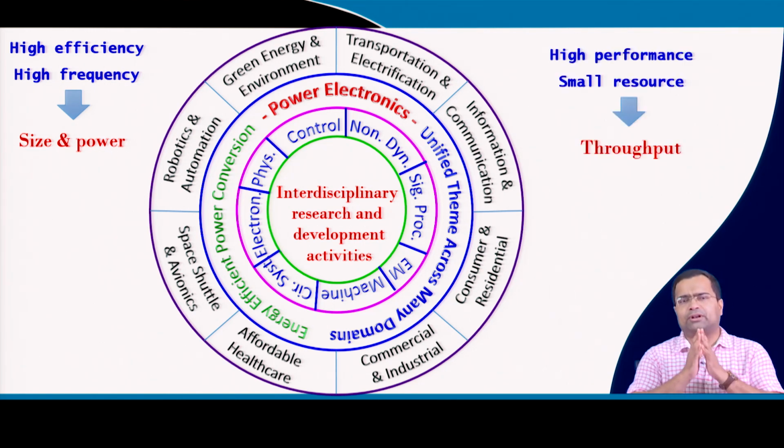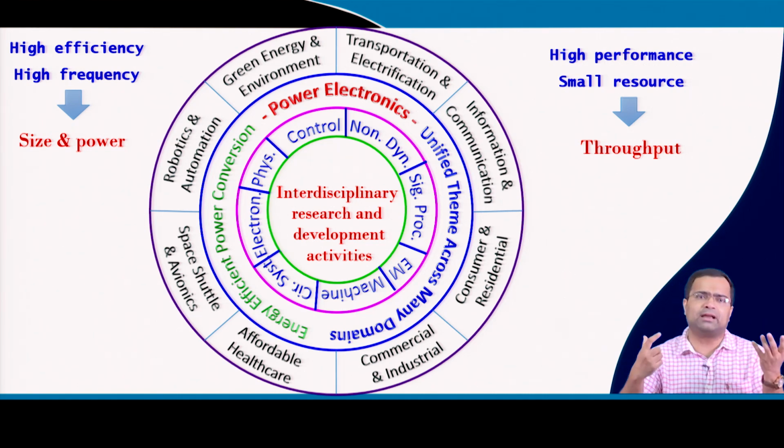It is also important that power electronics, at present and in future, meets various stringent performance requirements. So, we need to achieve high performance. Since we are trying to operate at a higher switching frequency, we have limited time and also limited resources. So, we have a constraint on resources as well as time, and we need to use smaller resources yet achieve high performance.